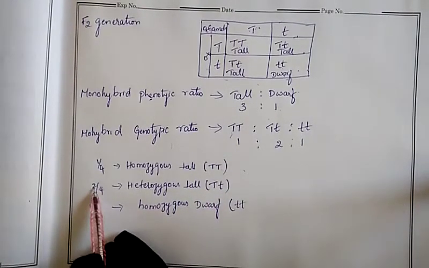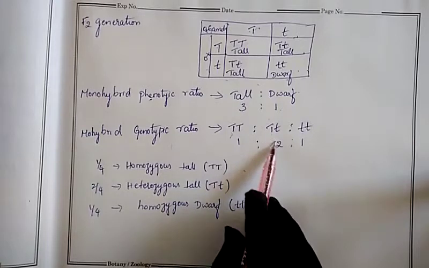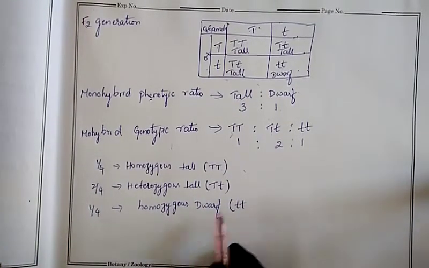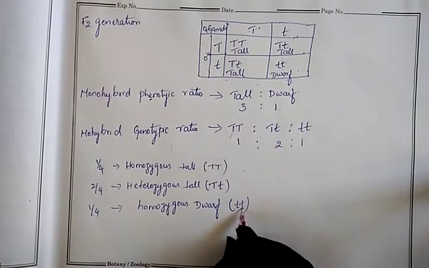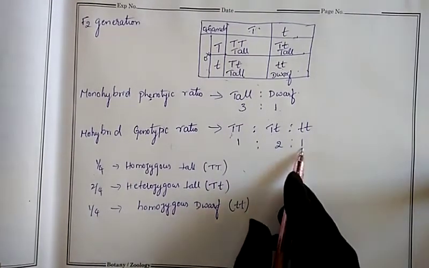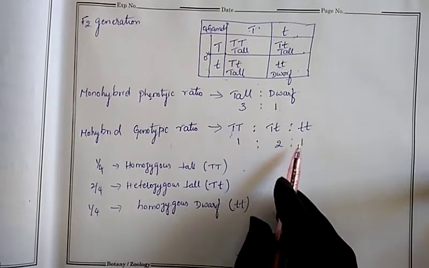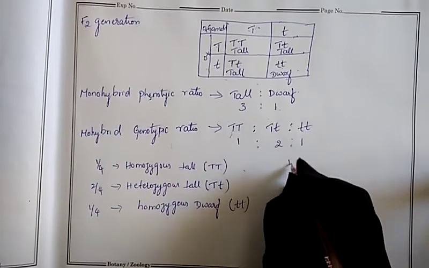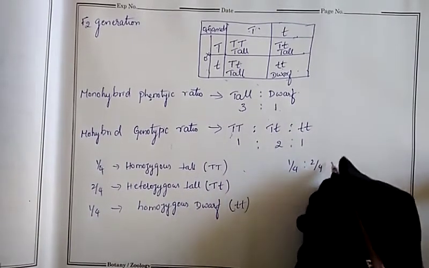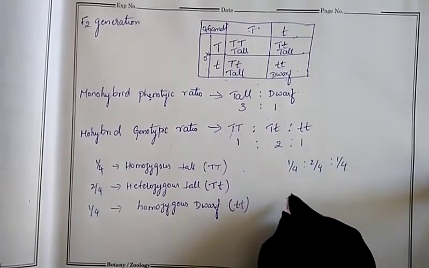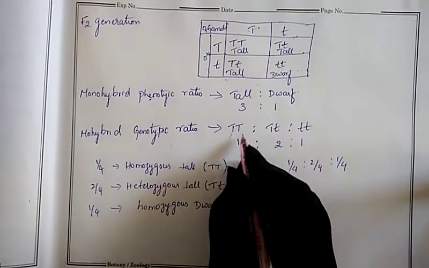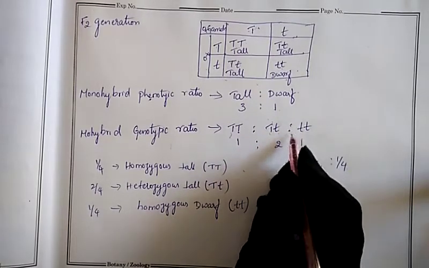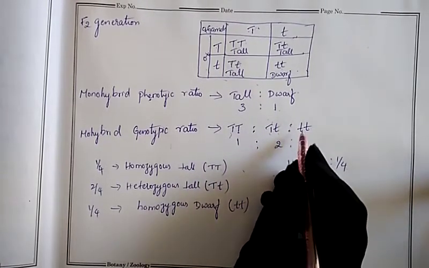So that's why we call it heterozygous. How many among 4 children? 2 are in heterozygous condition, and the next 1 among 4 is homozygous dwarf. Who is homozygous dwarf? Small t. So like that, small t, capital T, they are present. So what is the ratio? 1 by 4, 2 by 4, 1 by 4. This is the ratio. That means just as I wrote, capital T is to capital T small t is to small t. So this is the ratio.